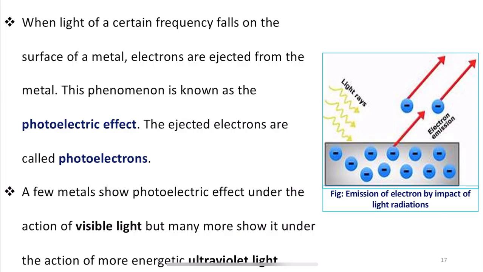So, as I said, when light of a certain frequency falls on the surface of a metal, electrons are ejected from the metal. This phenomenon is known as the photoelectric effect, and the ejected electrons are called photoelectrons. A few metals show the photoelectric effect under visible light, but many more show it under more energetic ultraviolet light. This figure shows the emission of electrons by the impact of light radiations. These are called electron emission or photoemission.